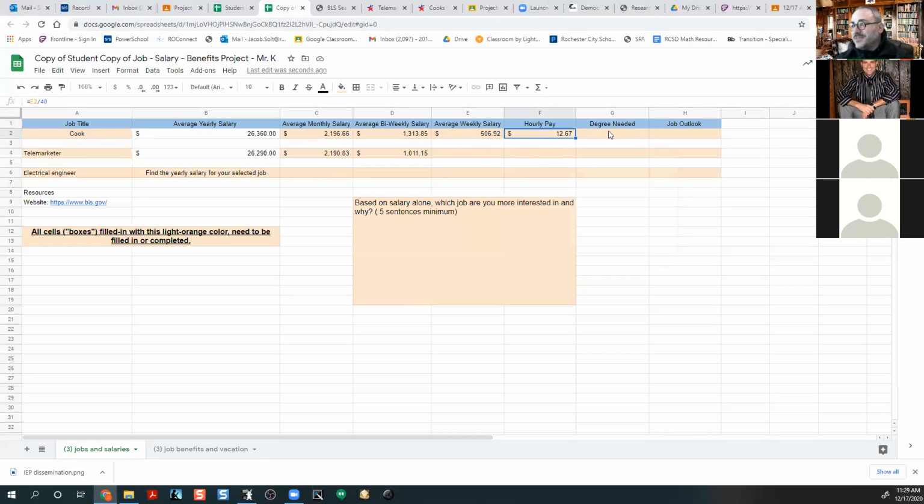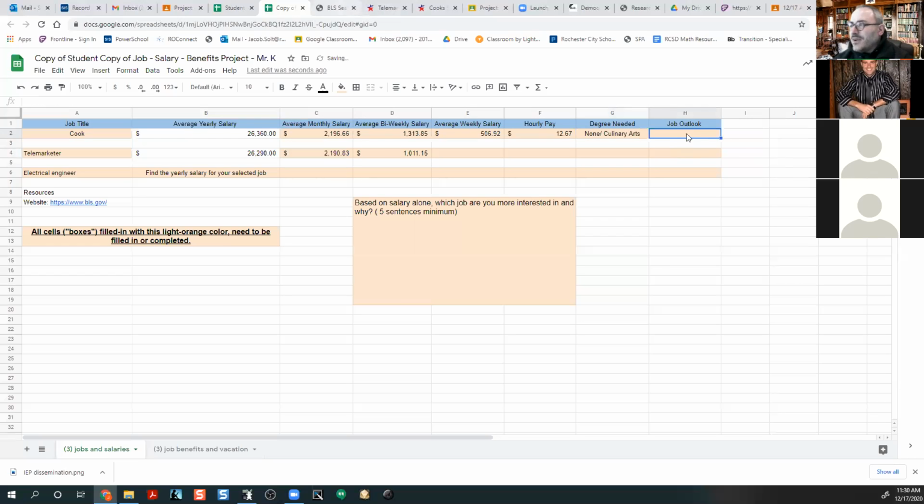You can do it by spreadsheet. For degree needed, I would say none for cook. You don't need any kind of degree for a cook. It helps. I might put slash culinary arts. Some places you think you need some kind of certification for sanitation for a cook, but I don't think in New York you do at all.